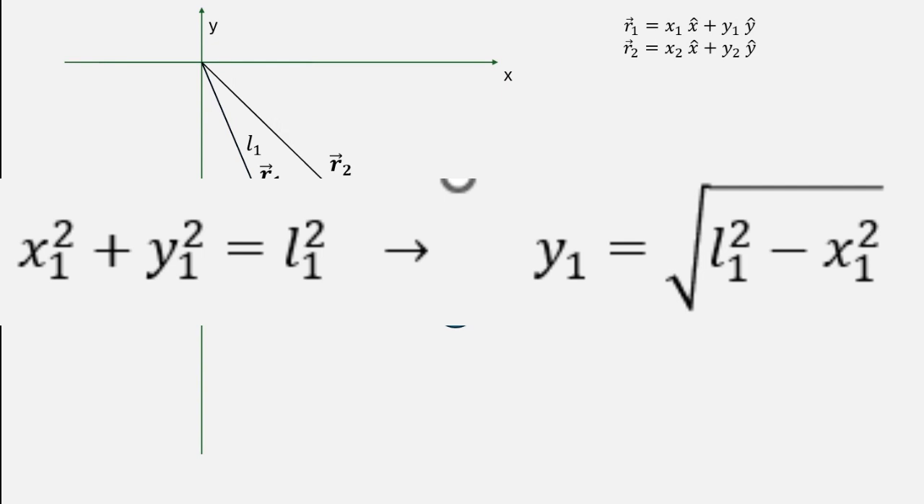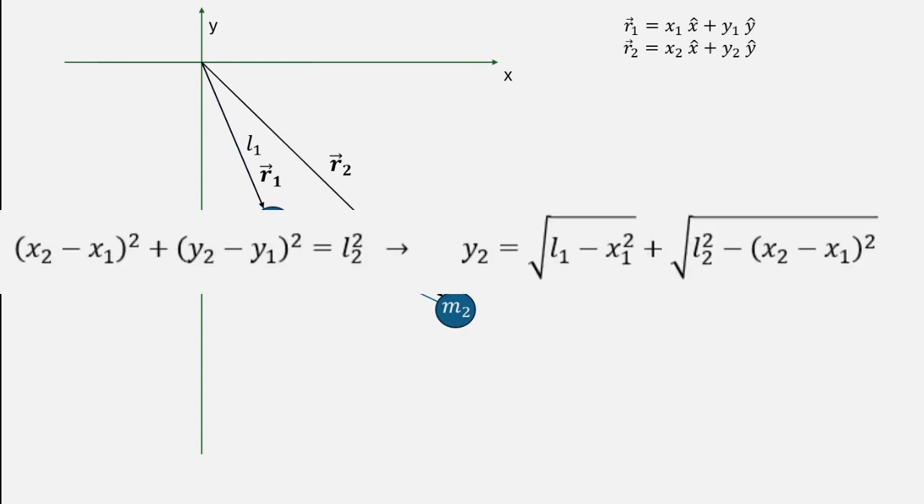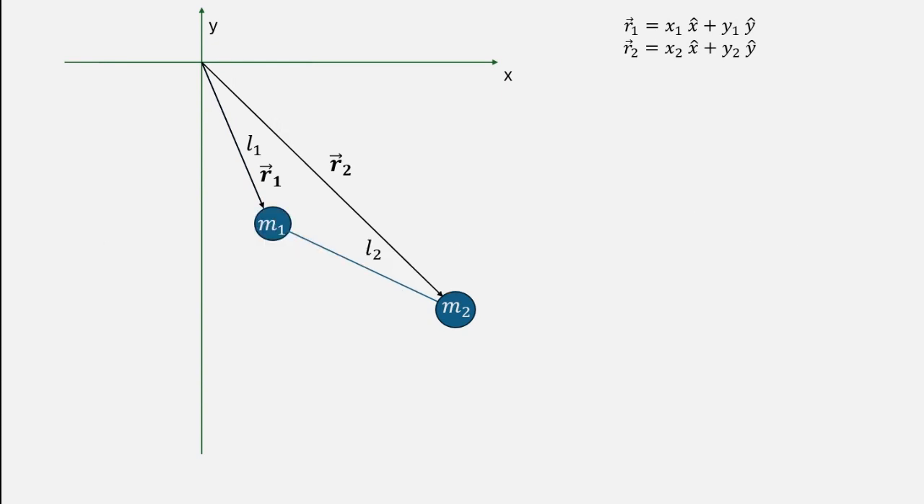A similar thing applies to the second bob. Once we have the position of the first bob, we only need to calculate the x-coordinate, for example, of the second bob through the laws of motion, because in that moment the second bob can only be L2 meters away from the first bob, so its coordinates are related through the equation of a circle as well. So 1 degree of freedom per bob gives us overall 2 degrees of freedom for the entire system.